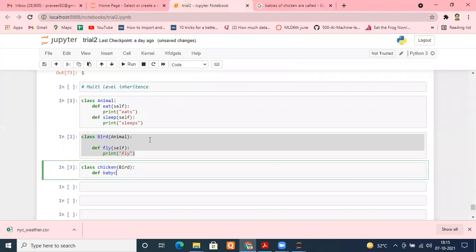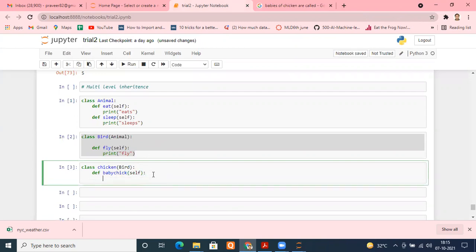So we are defining a function baby chick. For example, we put self, and we just want to print, yes, my children are baby chicks. Now see what is happening here.